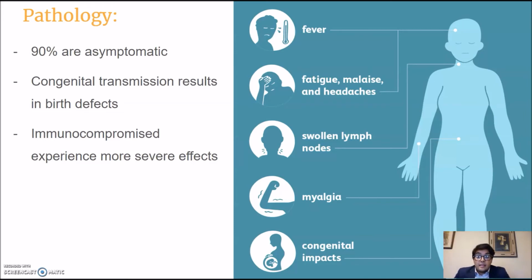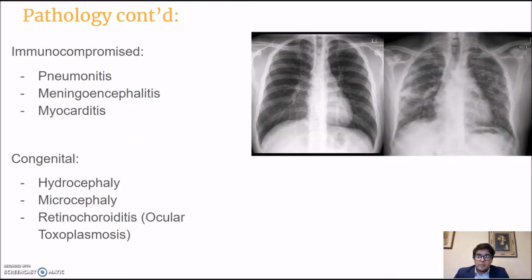And then if you are pregnant, your child might also have some impacts, which are actually a lot worse. And then people who are HIV positive and things like that do experience some more severe effects, along with the infants that we'll see. So people who have this weakened immune system can have some inflammation of their lung tissue. On the left, we see a normal chest cavity. Then we look to the right, and it looks more inflamed.